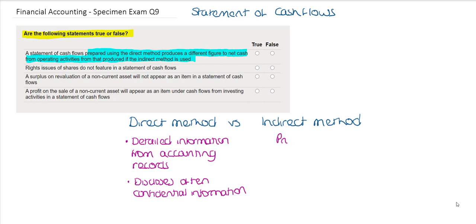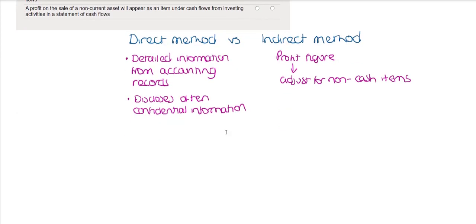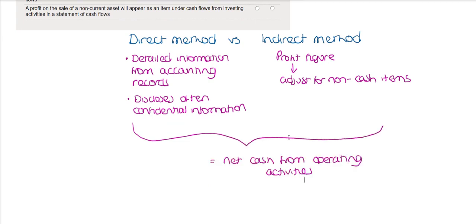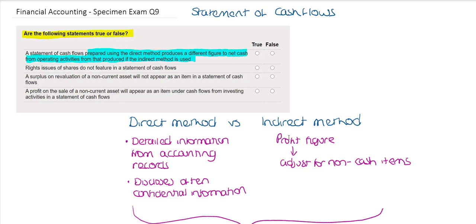The indirect method starts with the profit figure in the financial statements, and then it makes adjustments for the non-cash items, removing those items that are not cash related in order to reach the net cash from operating activities. Both of these methods will give you the net cash flow from operating activities. This will not be a different amount using the direct method to the indirect method, and so therefore this statement is false.